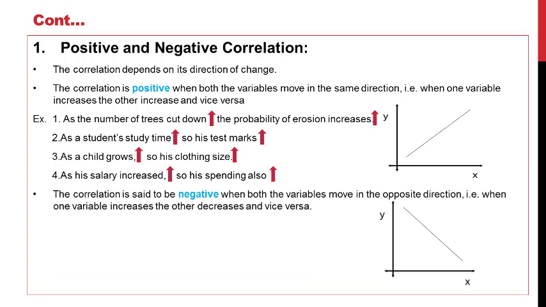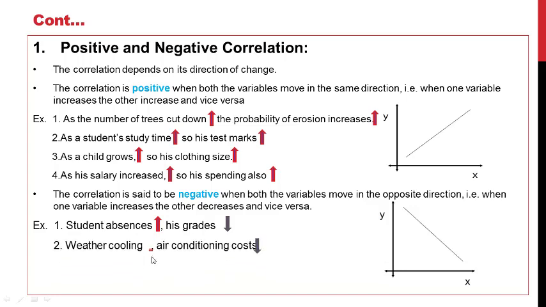Now the negative correlation, when both variables move in opposite directions, that is, when one variable increases, the other decreases. Here x increases and y decreases and vice versa. Example, as student absenteeism increases, his grade decreases. As weather cooling increases, air conditioning cost decreases. As train speed increases, travel time decreases. And the last, as price increases, demand decreases.